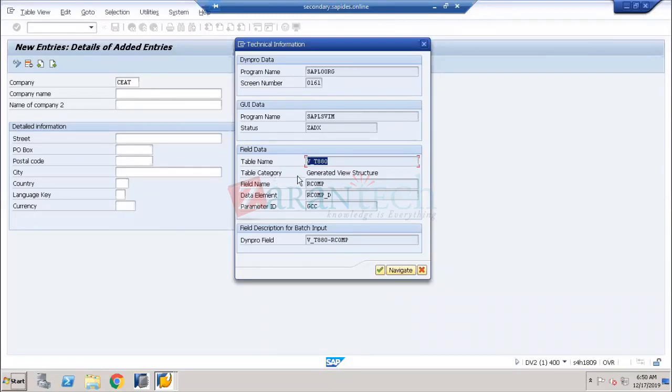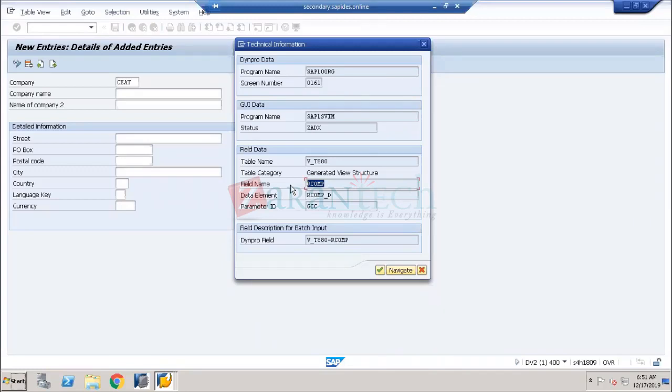You can see here, the table category is a view structured table. Actually, it is a structured table. I'll tell you what the structure is. Every field will have a field name, okay? The complete data will go into this particular table. If you open the table, it will contain field names from company name to street and everything. So what is the field name of the company? The field name of the company is RCOMP. RCOMP is the field name here.